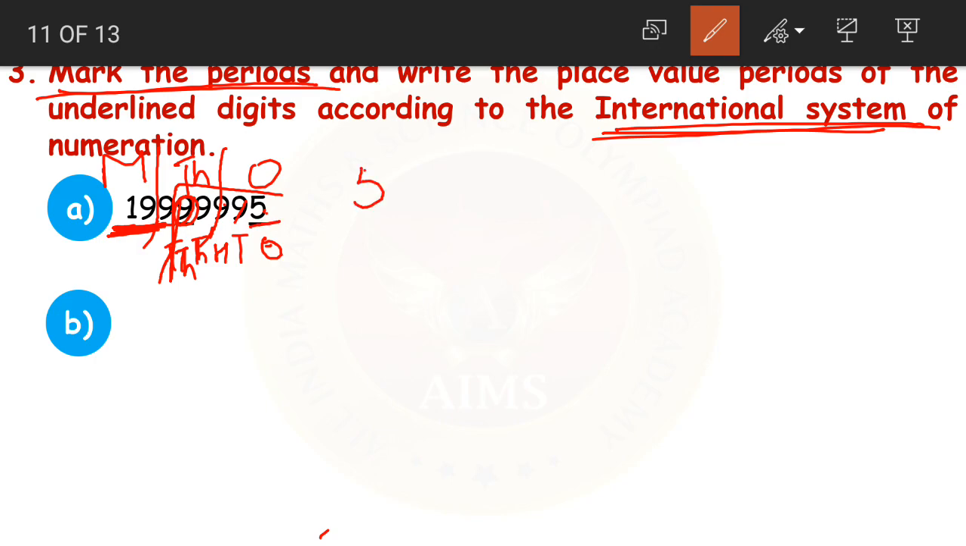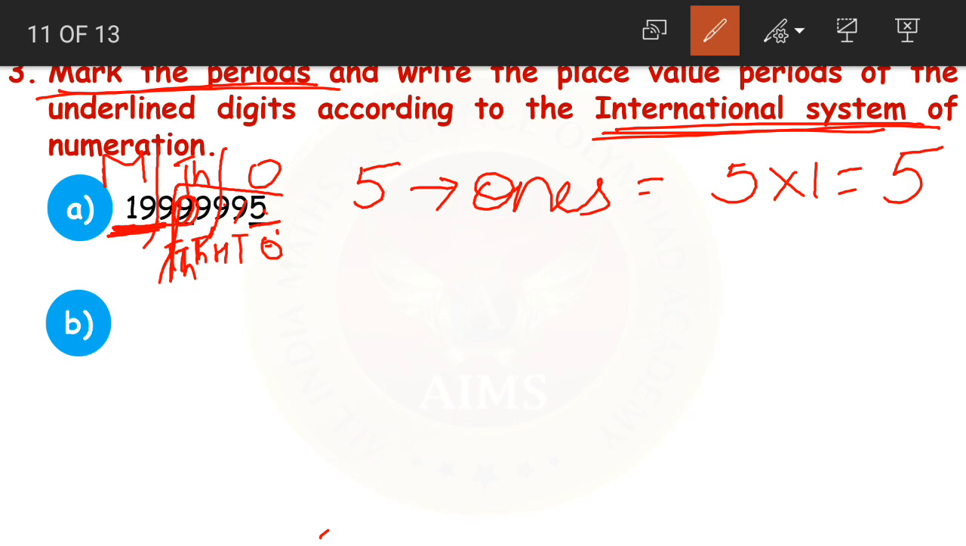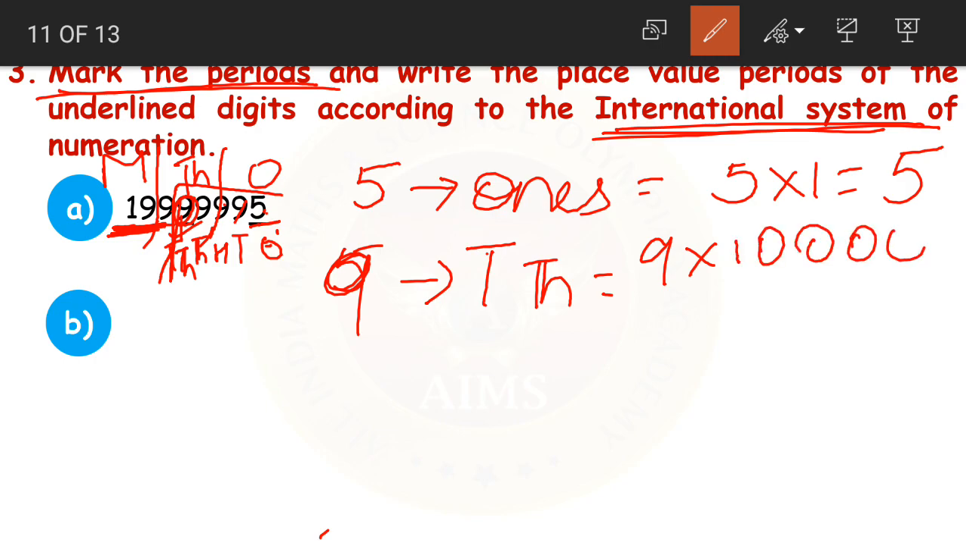First, 5 is in which place? 5 is in ones place. So the place value becomes 5 into 1, or nothing but 5. Then look at this 9, children. It is in 10,000s place. Now what will its place value be? 9 into 10,000, or 90,000.